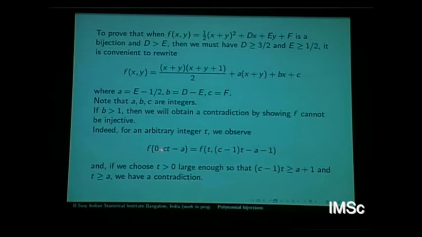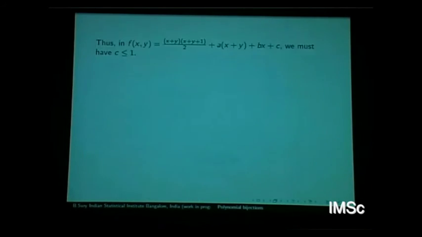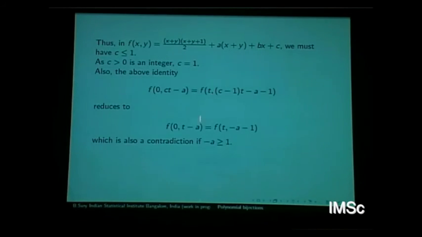Okay. If B is bigger than 1, look at 0, bt minus a, and b minus 1 times t. You see from this, these two are equal. So if t is large enough, where this happens, then we'll have a contradiction to injectivity. You see this? These two are equal from here. So we must have, okay, put equal to 1, then you get this, which is also a contradiction. So ultimately, this will reduce to this Cantor polynomial.